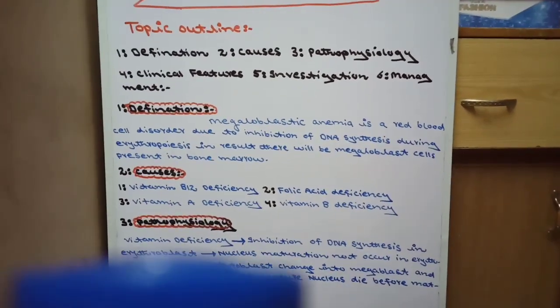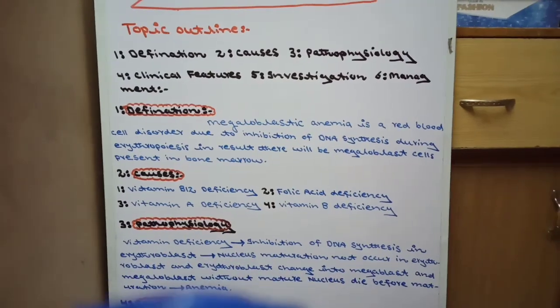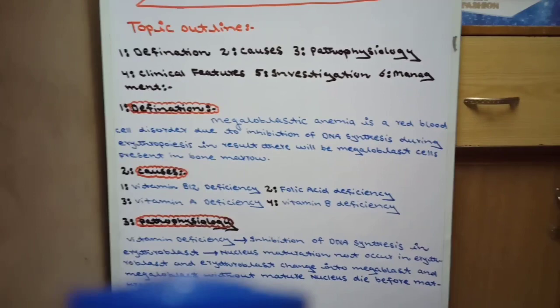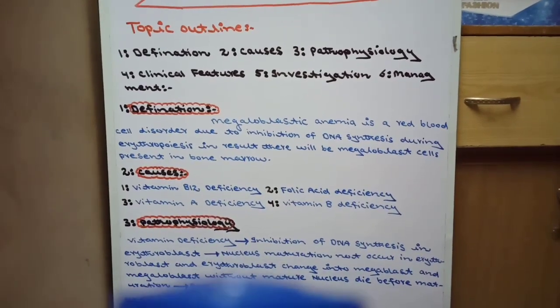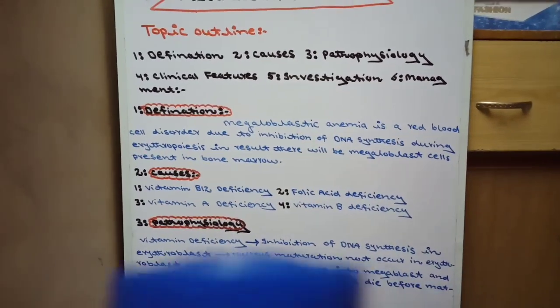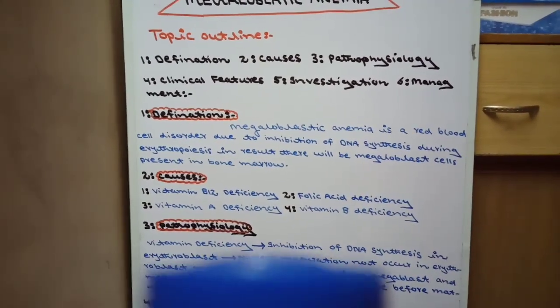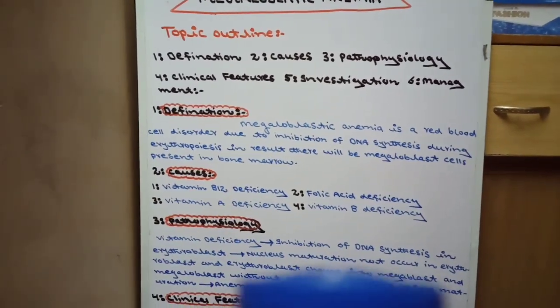When the nucleus does not mature, these erythroblasts change into megaloblasts, meaning large cells, and these megaloblasts without a mature nucleus die before maturation. As a result, there will be anemia.